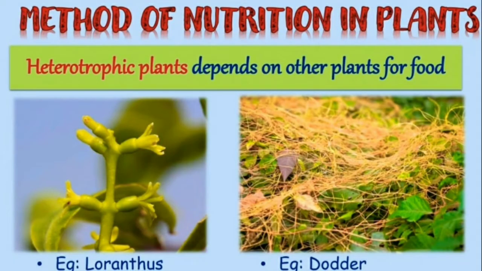So these are the plants which depend on other plants for their food. They cannot make their own food, so they depend on other plants for their food. These are heterotrophic plants. For example, loranthus, dodder, etc. are said to be heterotrophic plants.